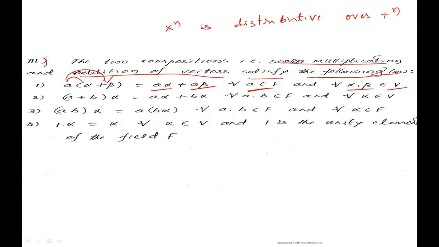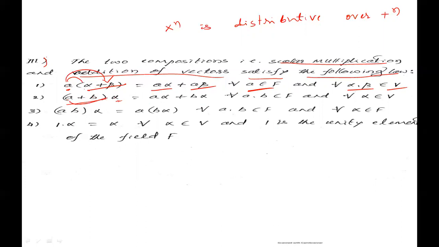Second, the right distributive law. Here we are taking one scalar and two vectors. Here we are taking two scalars and one vector. Here a and b are scalars and alpha is a vector.